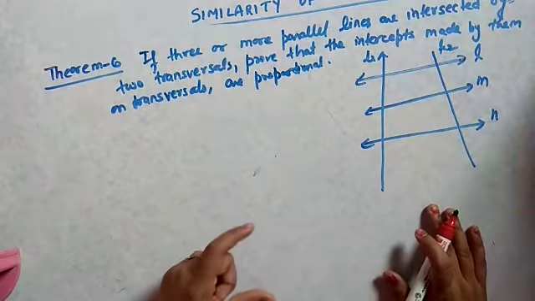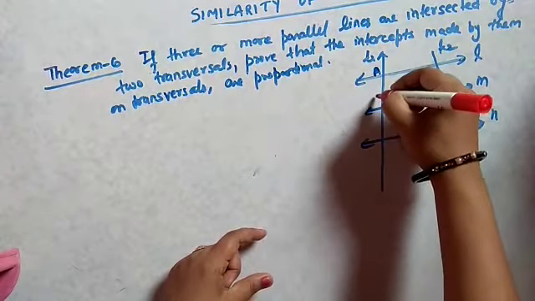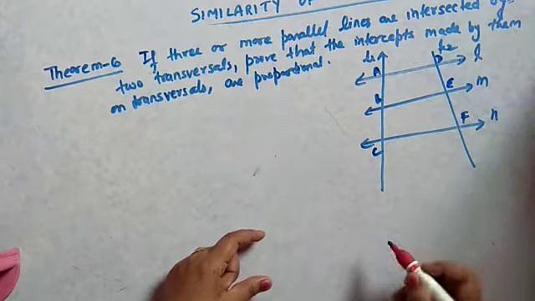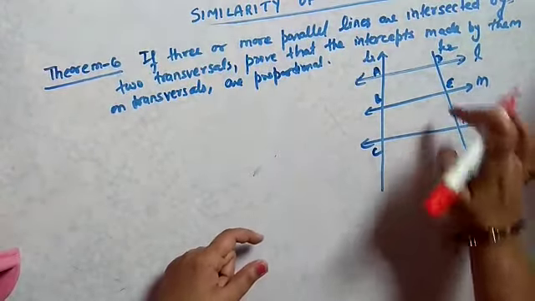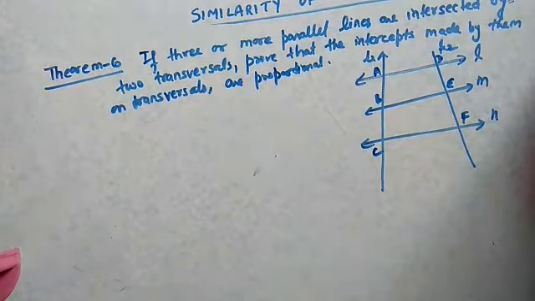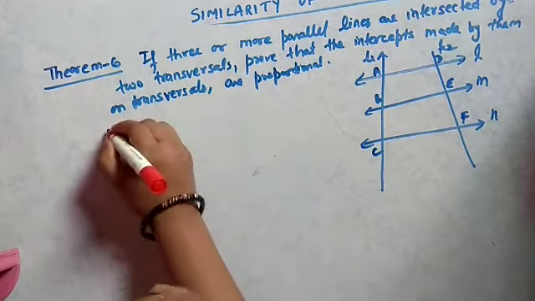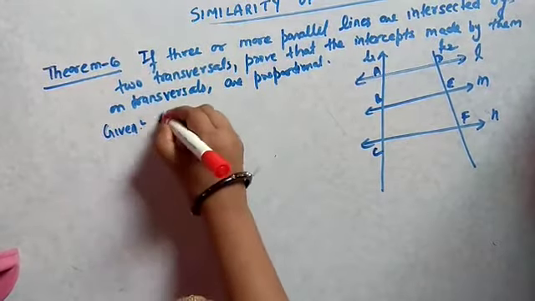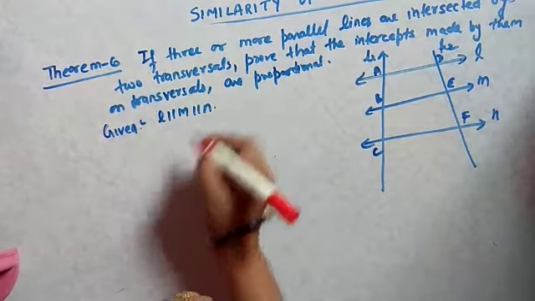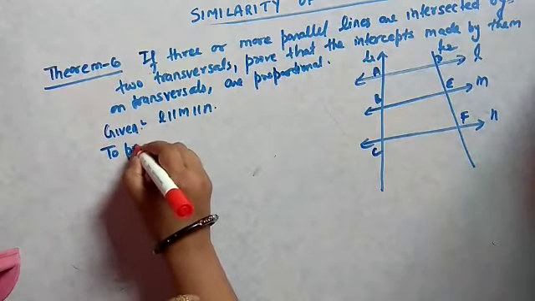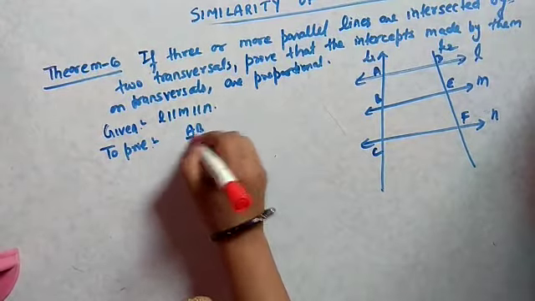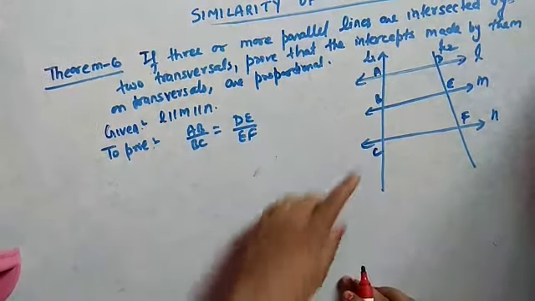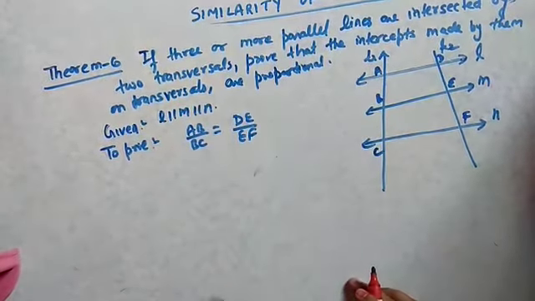then they will make proportional intercepts on the parallel lines. It means we have to prove that, suppose these are A, B, C, D, E, F, AB by BC equals DE by EF. This you have also done in standard 9. So here it is given that line L is parallel to M is parallel to N. To prove: AB by BC equals DE by EF.